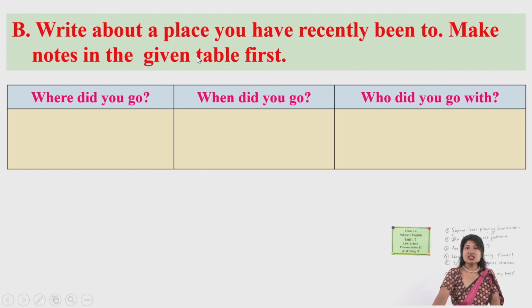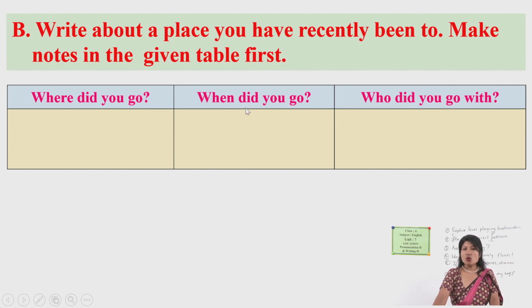Make notes in the given table first. Okay, so this activity is completely different from what we have been discussing until now. We are entering into the B number activity, and this is about a place you have recently been to, and there are some questions also in a table form.